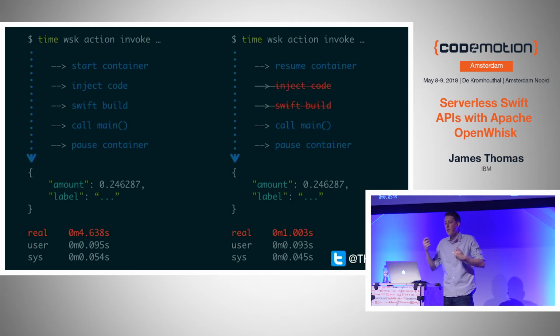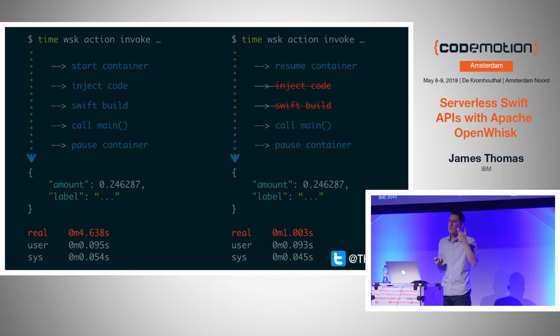Now, rather than go through that whole process again, what it actually does to improve performance for subsequent invocations is pause the container. It won't just get rid of it. It will pause it so it can reuse it for subsequent invocations to speed up that process. Now, this is where it affects Swift more than other runtimes.